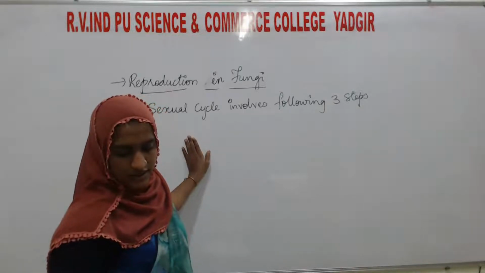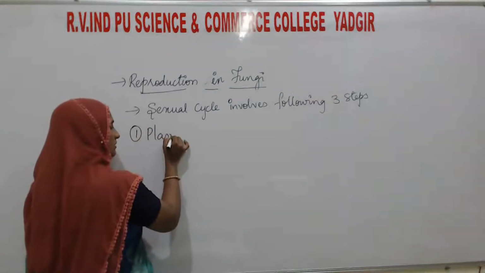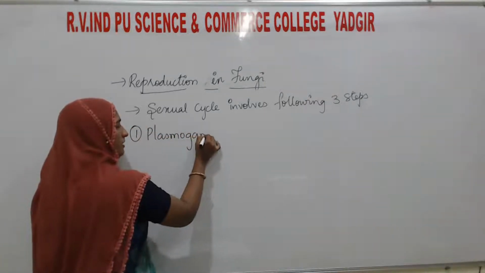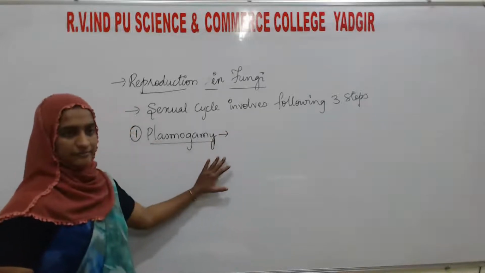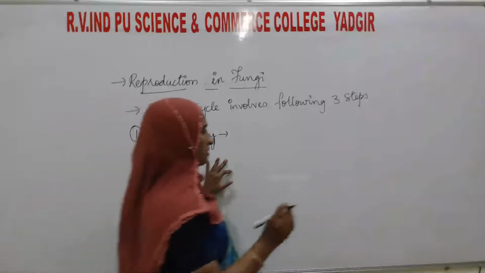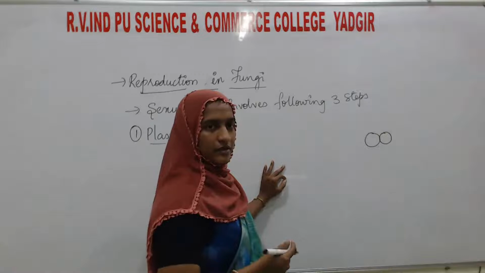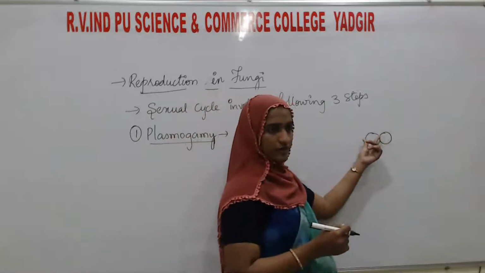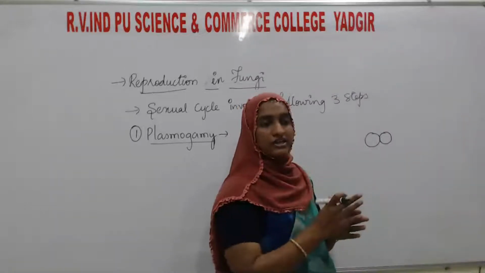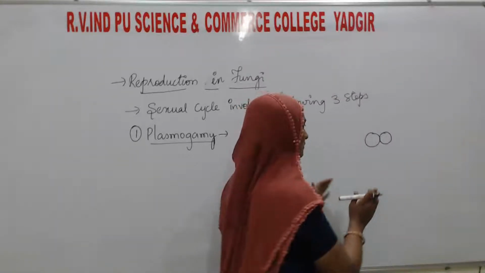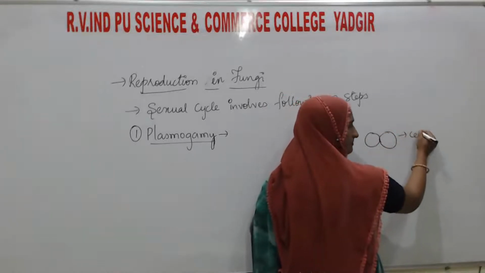The first one is plasmogamy. Plasmogamy means fusion of protoplasm. Sexual reproduction means two spores are going to fuse, from two different species or two different varieties of the fungi. These spores are cells.